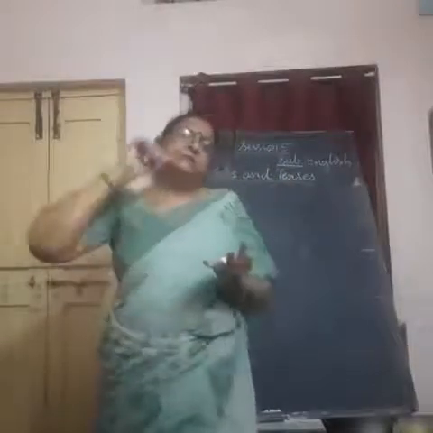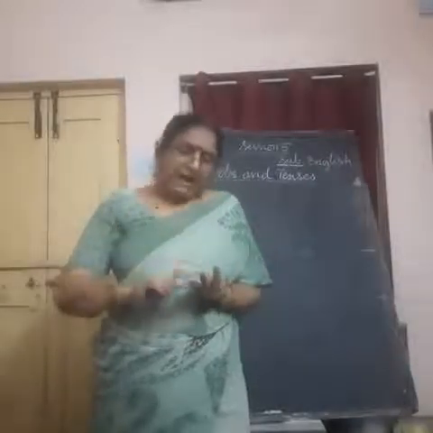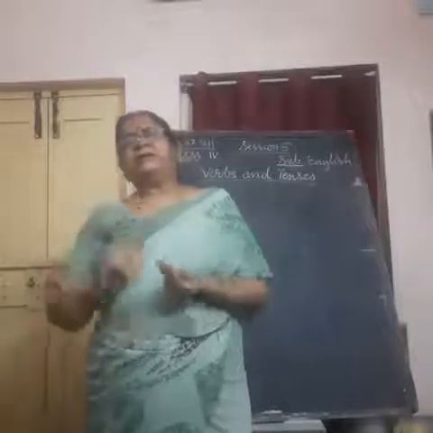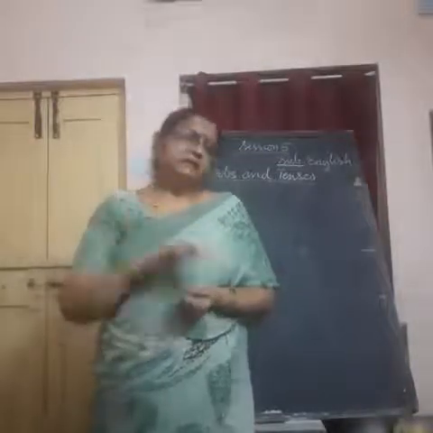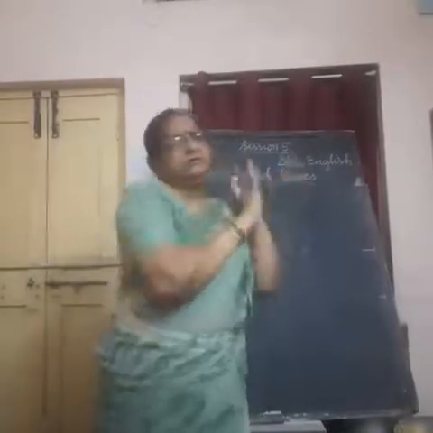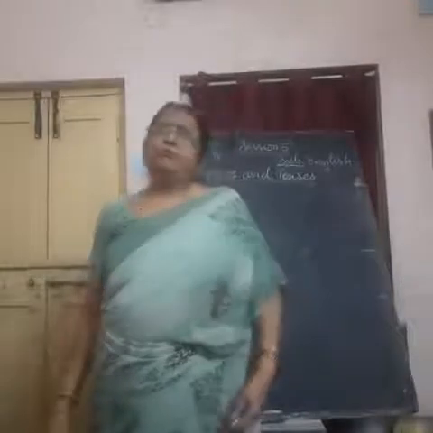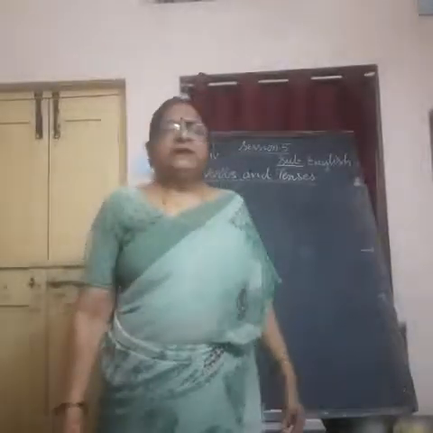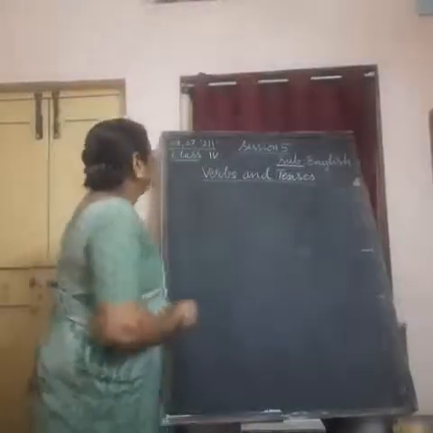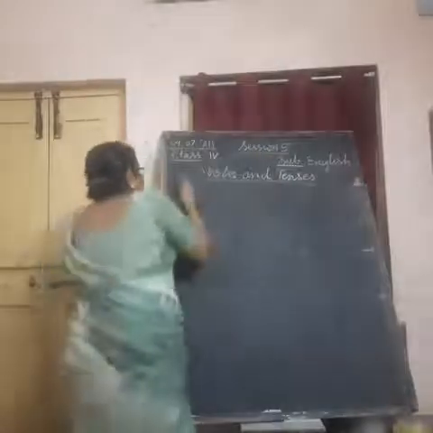Fourth group is present perfect continuous tense, past perfect continuous tense, and future perfect continuous tense. In this way, we can group these tenses into 4. We don't need to break our head over them. Here, we are taking today only simple tenses: simple present tense, simple past tense, and simple future tense. Understand?